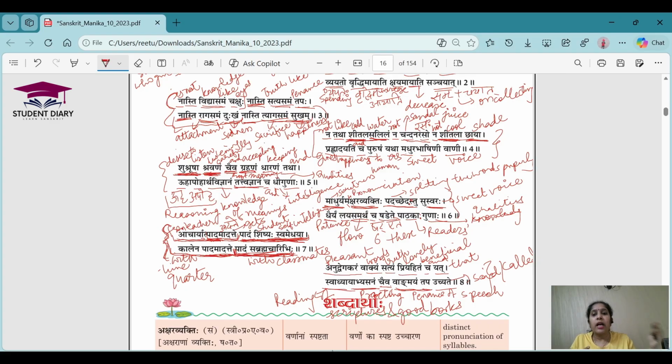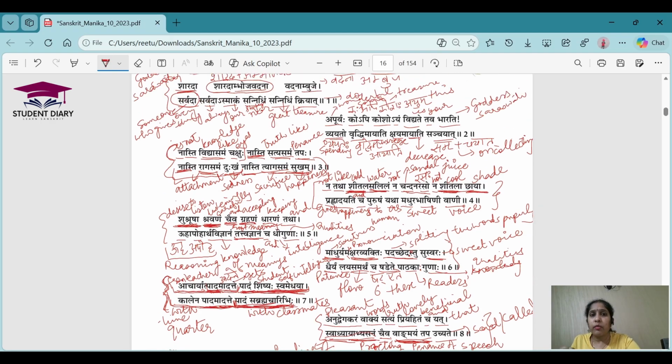Saying these kinds of words, and also swadhyaya means reading of scriptures and good books, abhyasana means practicing them regularly. Okay, so doing the self study of all these scriptures and good books and practicing them regularly, that is called the Vangmayam Tapaha. That is called the penance of speech. Understood? And I think the chapter was also about the penance related to speech. Right? Correct? So I hope this shloka is clear to all of you.